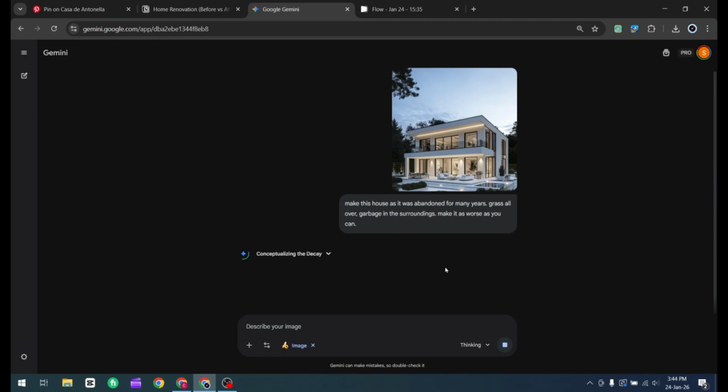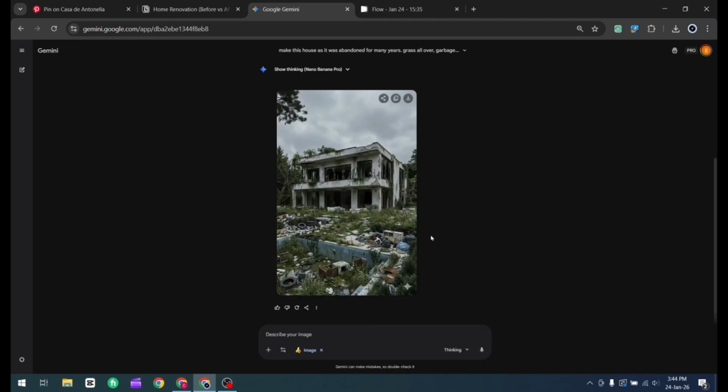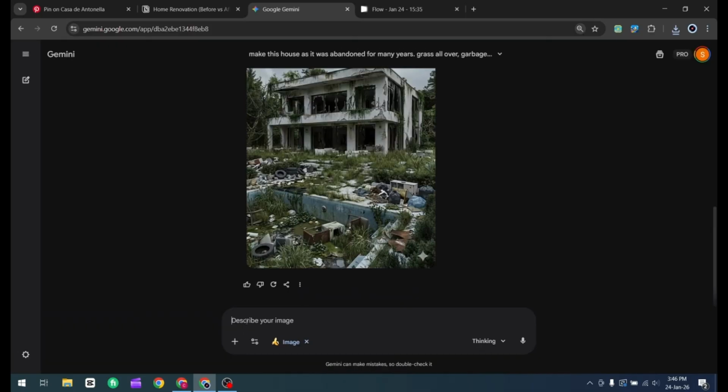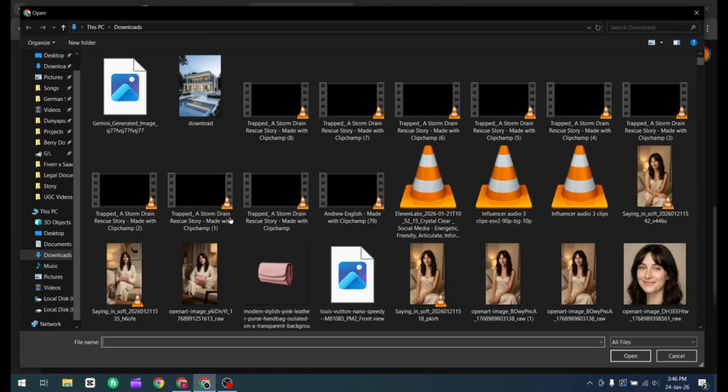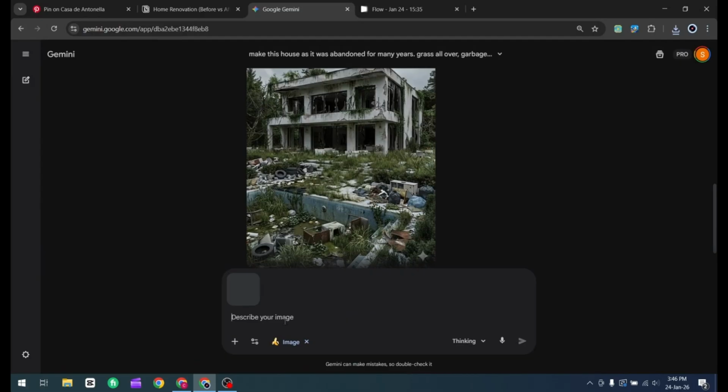Gemini will generate what we call the garbage image, which shows a deteriorated version of the house. Download this generated image. Now upload the image that Gemini just created back into Gemini for the next step.